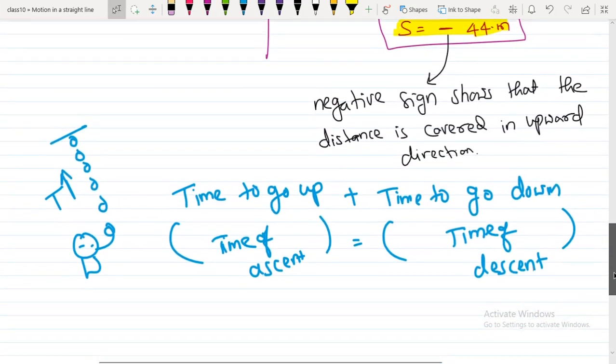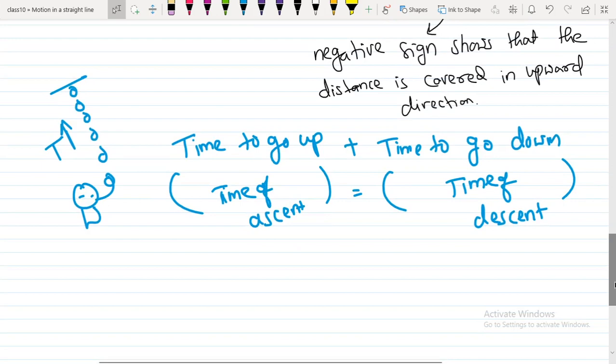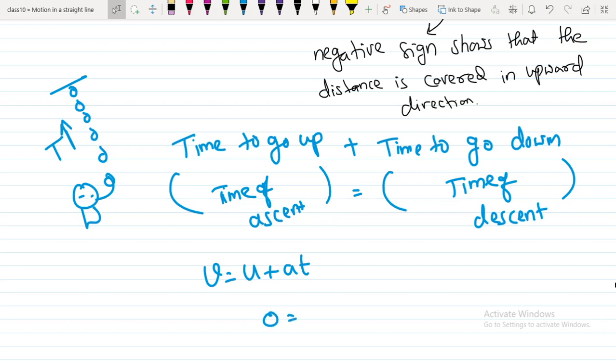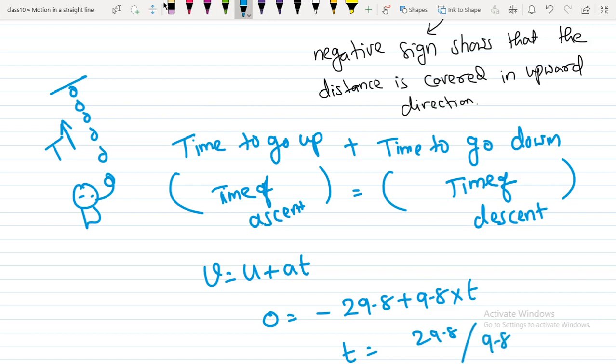For total time, what do we have to do? We have to add them up. For the time, use the first equation of motion, v equals u plus at. Since we know the acceleration and the initial velocity: 0 equals minus 29.4 plus 9.8 times t. Therefore t equals 29.4 upon 9.8.